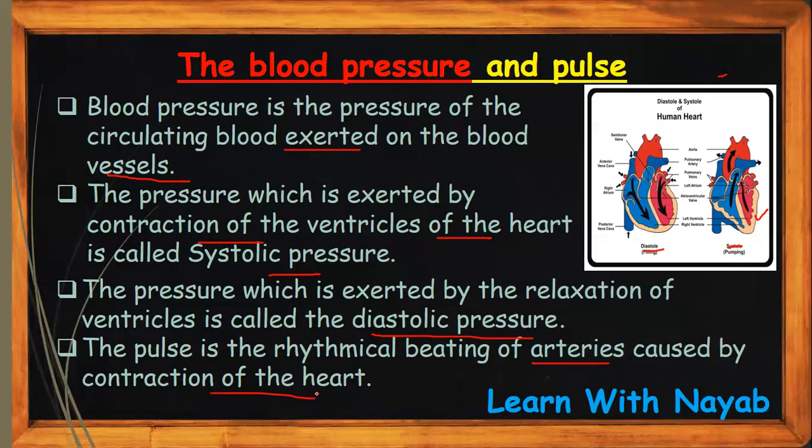We can also feel the pulse in ourselves when we put our finger on our wrist, because the arteries are close to the skin over there. We can feel the beat of the pulse of the arteries which are closer to the skin, such as the one present in our wrist. So the pulse is basically the beating of the arteries when the heart relaxes or contracts.